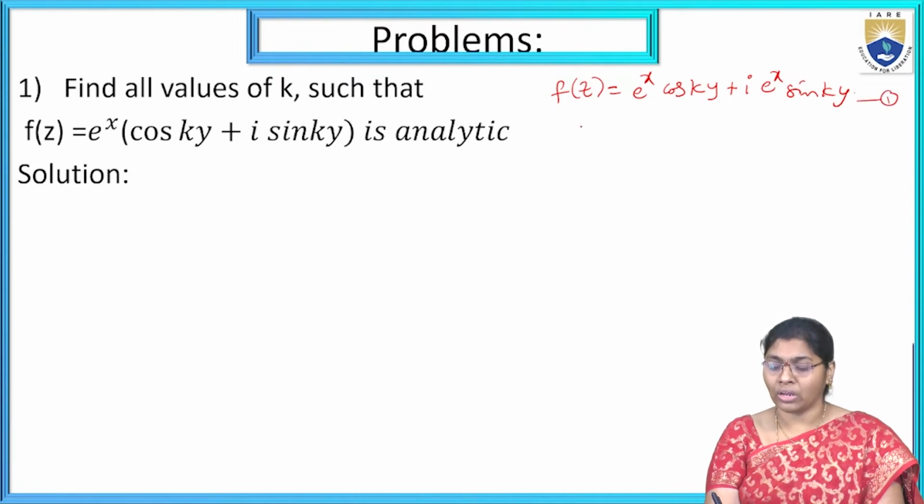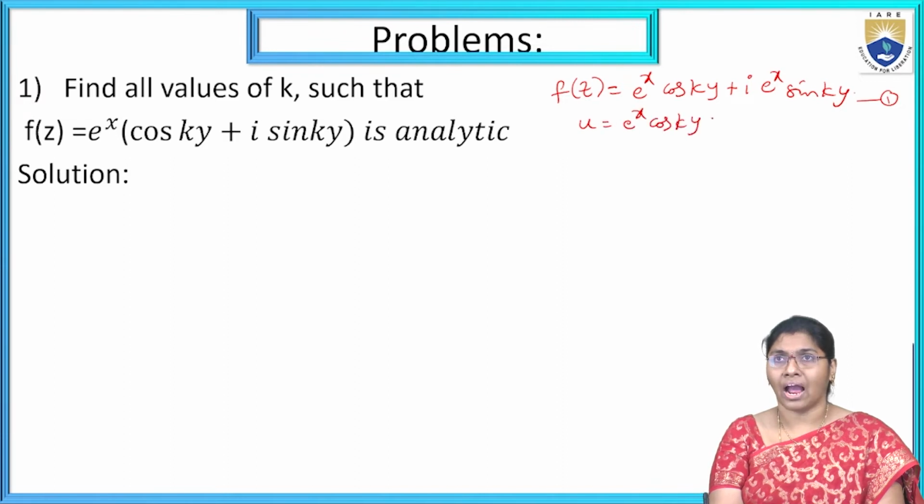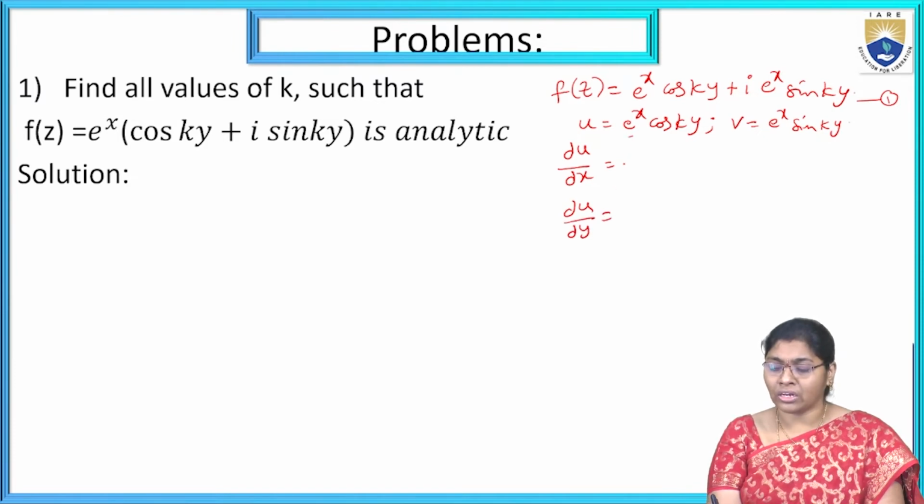Now here u equal to e power x into cos ky and v equal to e power x into sin ky. Now solving each and every term individually: dou u by dou x, with respect to x, cos ky is treated as a constant and the derivative of e power x is e power x.